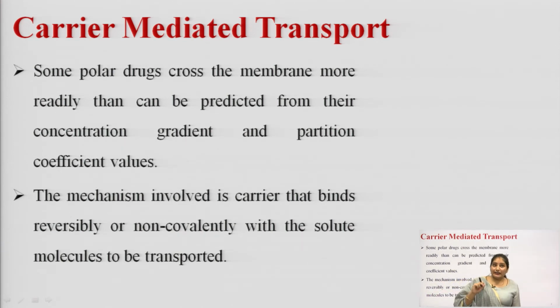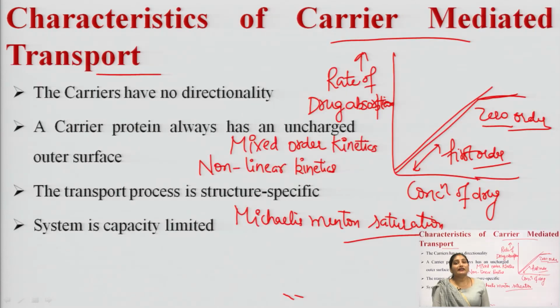In case of carrier mediated transport, there is the involvement of certain carrier molecules that can bind with the drug molecule and transport this drug molecule from the GI lumen to the blood. Okay. And these carrier molecules can bind reversibly or non-covalently with the solute molecule that we want to get transported.